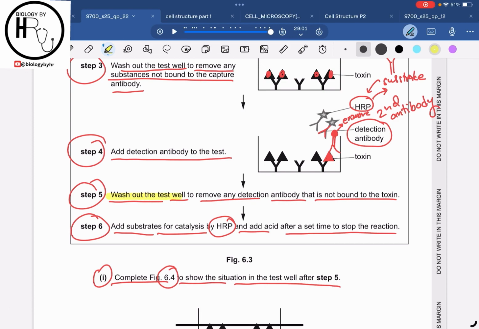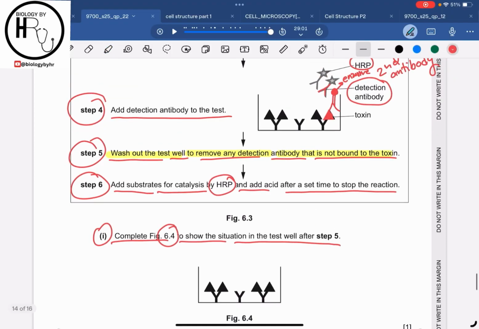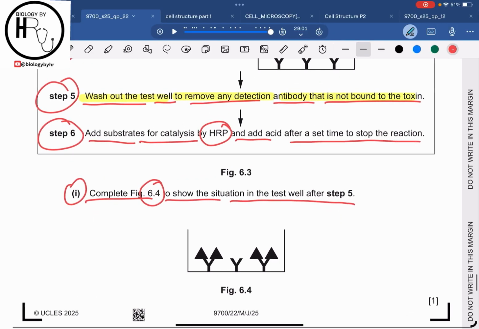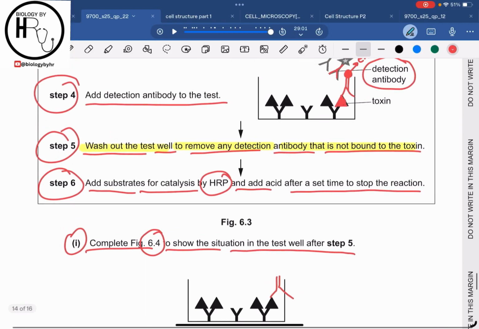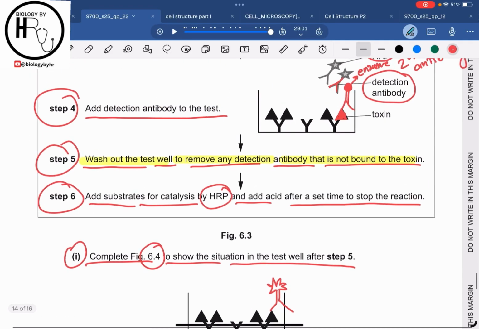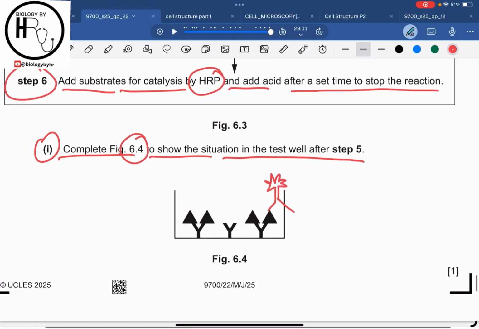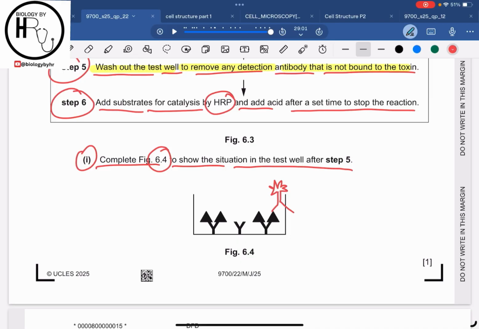Basically, wash out these test wells to remove any detection antibody that is not bound to the toxin. So after step 5 and before step 6, the detection antibody will bind to the toxins on the capture antibodies. This is the capture antibody, this is the toxin, this is the detection antibody. So we will show that the detection antibody is bound to the toxin which is on the capture antibody, right?